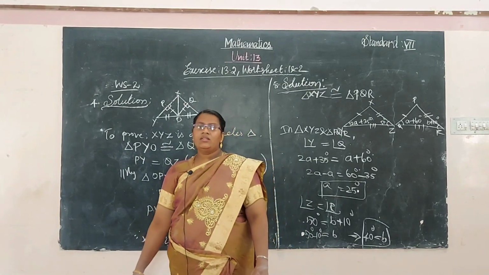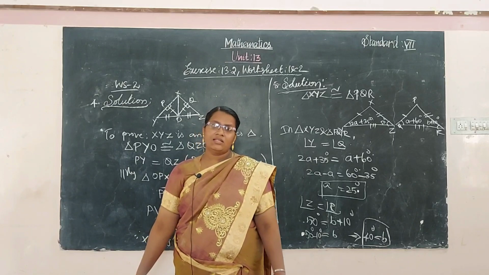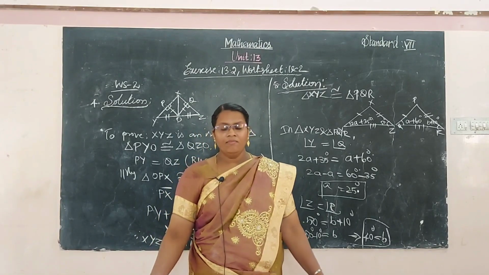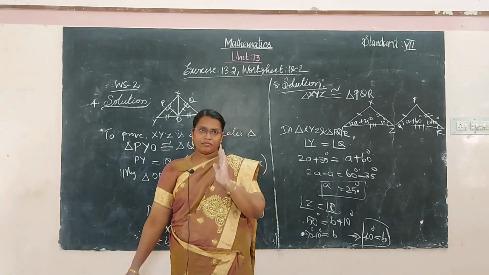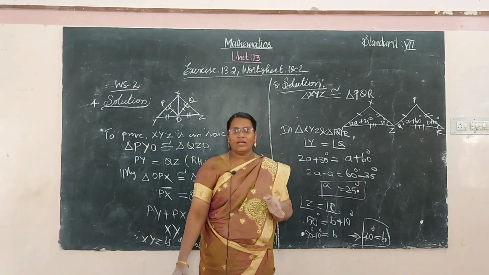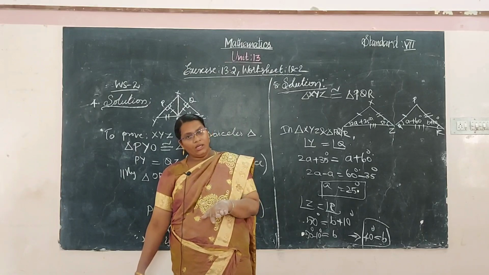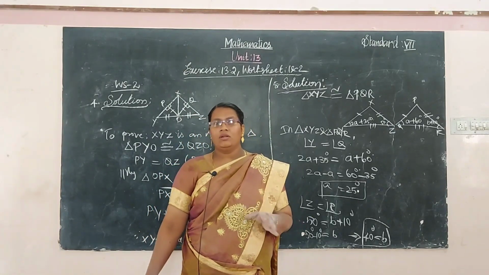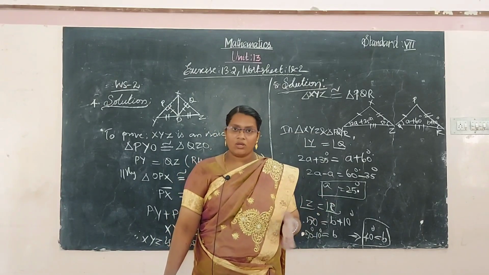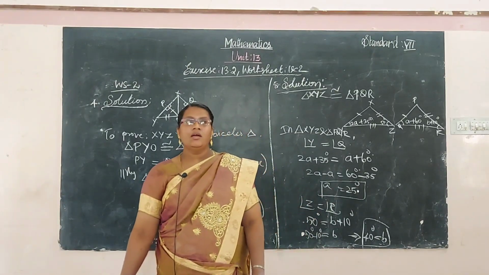Congruence of triangles has 6 elements, having the same sides and same angles corresponding to the other triangle. Then the given two triangles are called congruent triangles.